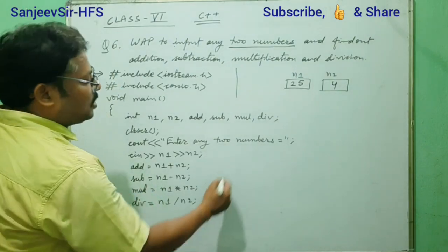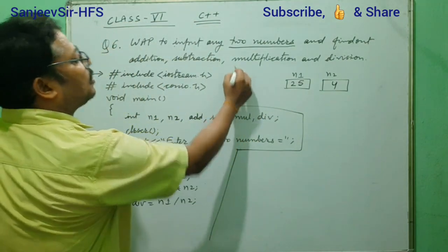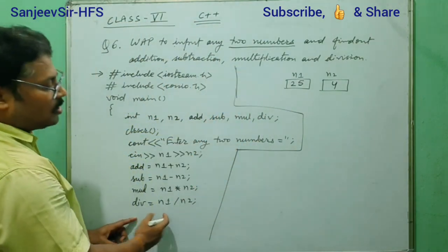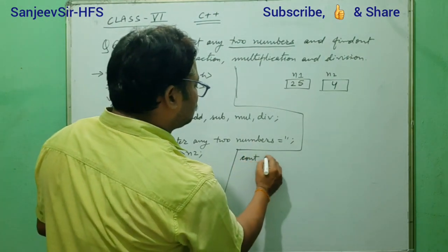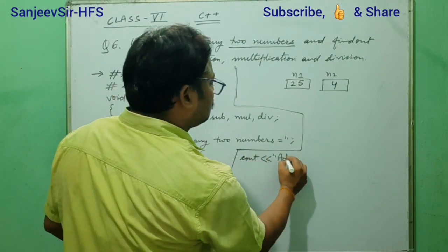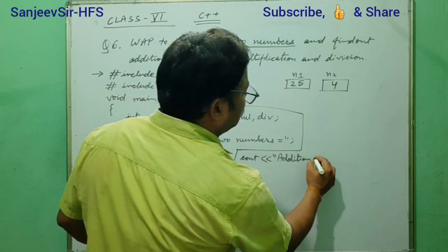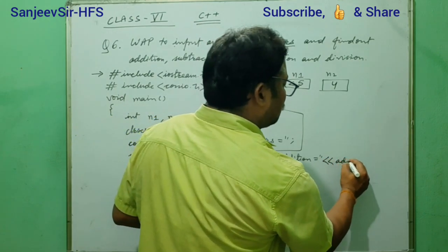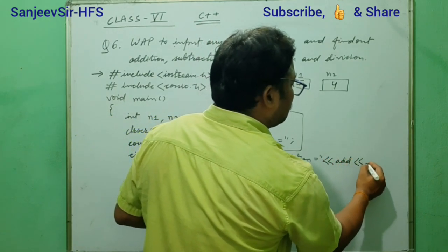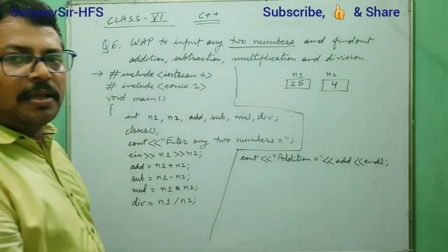So for displaying the result, I write here, for separating this one at first. Now we write after this continue. So we flash the message, cout addition is equal to, we display the result that is in variable add, and at the end we can use endl also for changing the line.